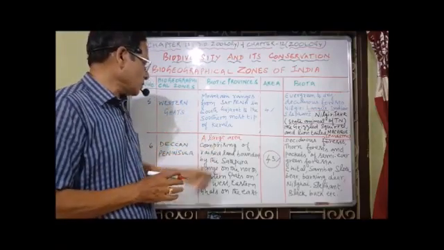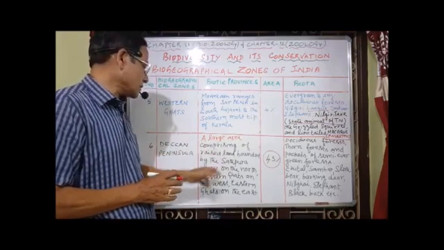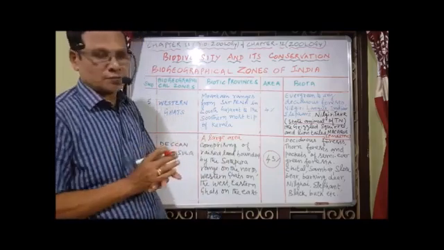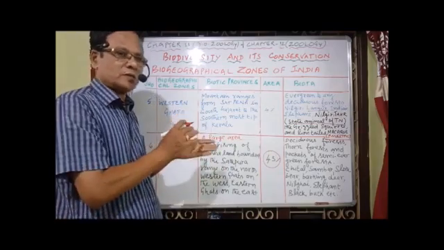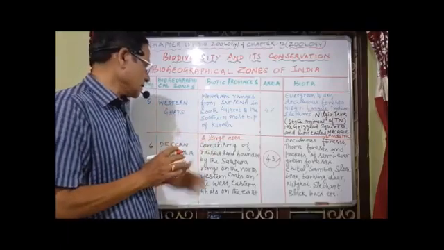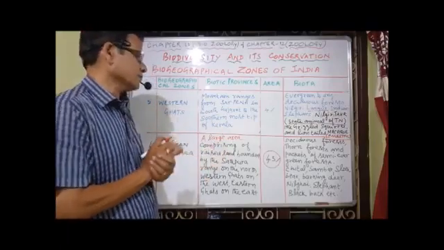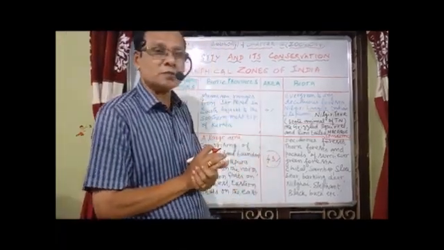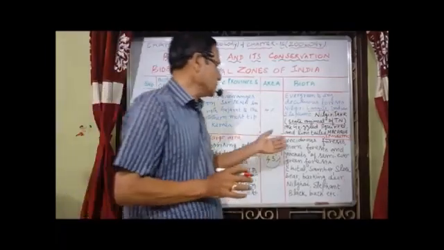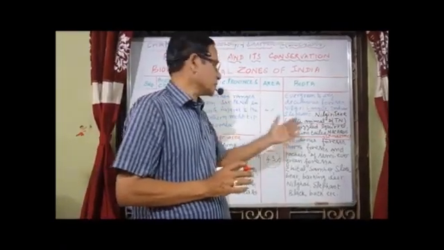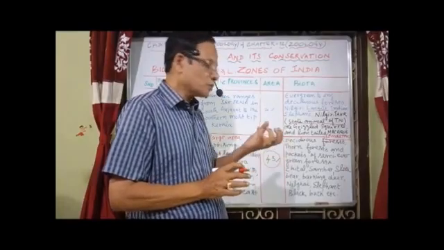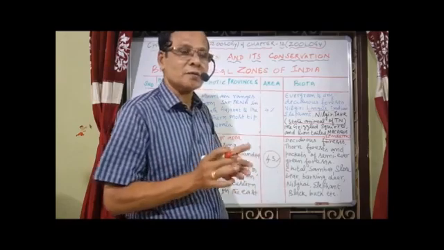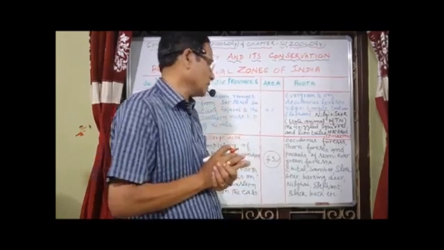It is raised land bounded by the Satpura range on the north, Western Ghats on the west, and Eastern Ghats on the east. That's about the boundary. I mentioned already, it is the largest area, constituting about 43% of the total area. It includes forest types like deciduous forest, thorn forest, and small patches of semi-evergreen forest. That's why pockets of semi-evergreen patches are mentioned here and there only, not complete.